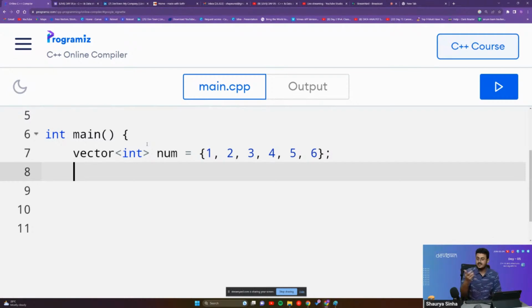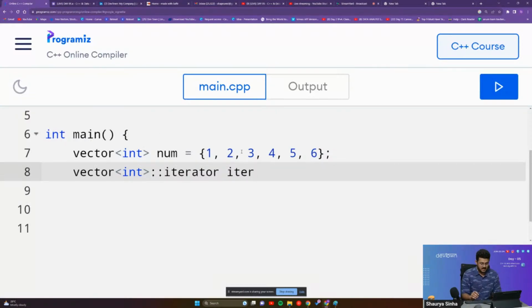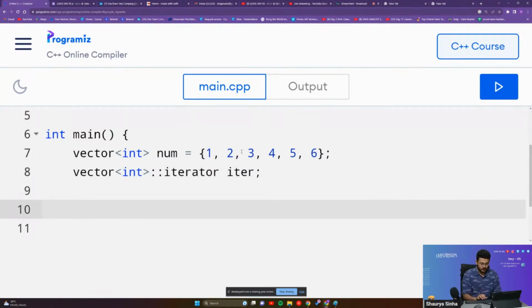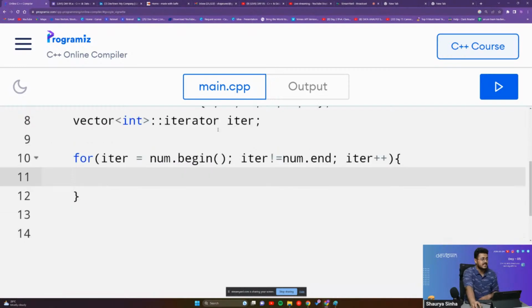So we'll again create a vector of int iterator iter, and then close, and we'll now use this for loop: iter is equal to num dot begin, iter not equal to num dot end, iter plus plus. So what I've done right over here is I'm creating an iterator.